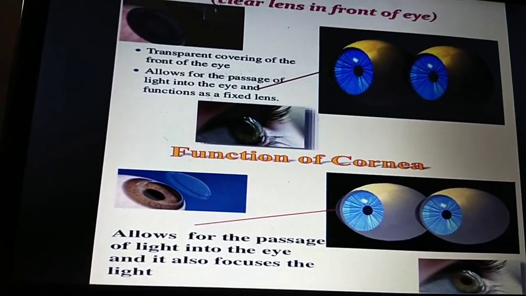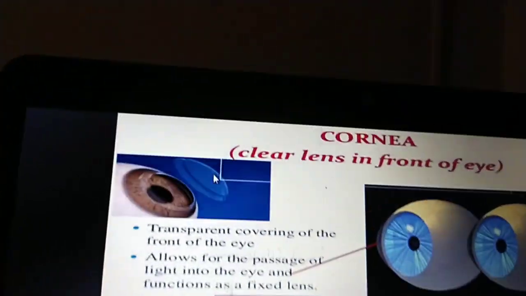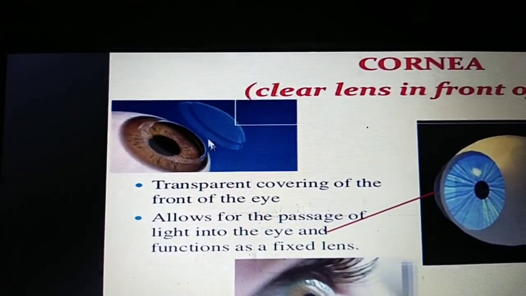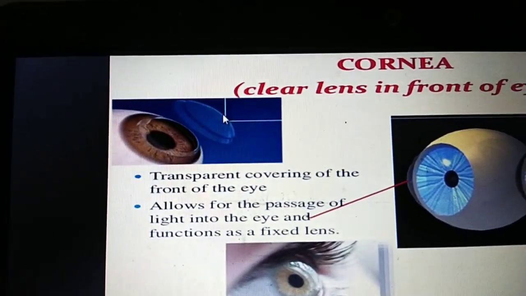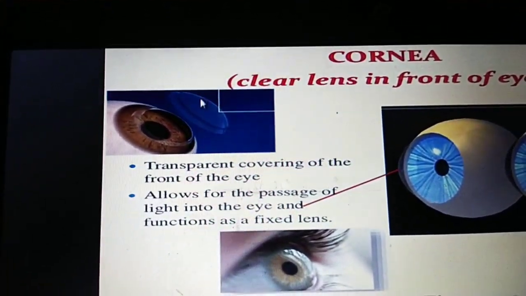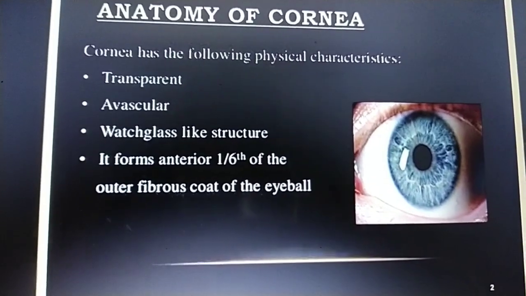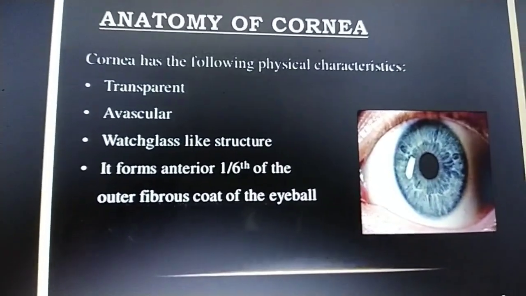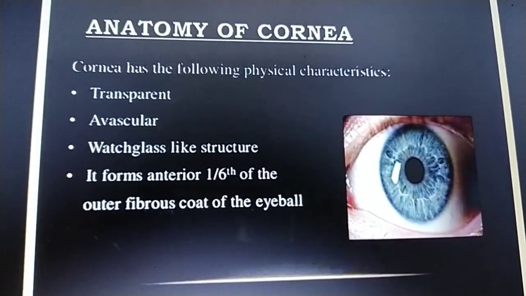It looks like a watch glass, transparent, avascular, present in front of the eye. It forms the anterior 1/6 of the outer fibrous coat of the eyeball. You can go for the next slide.